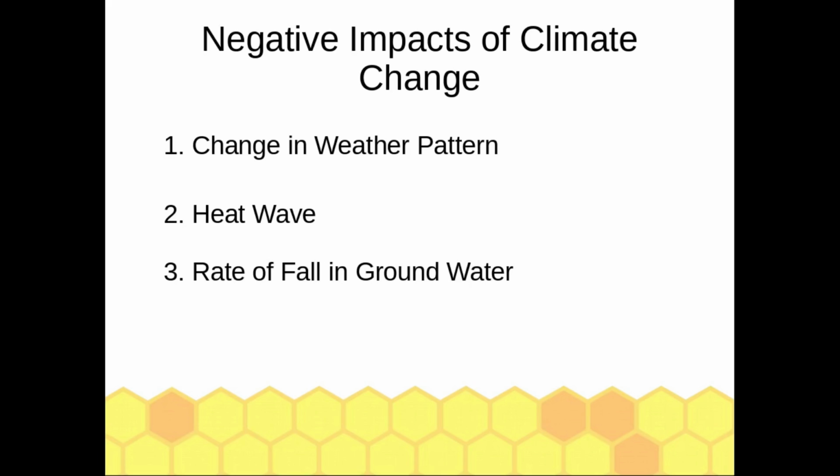Third is the rate of fall in groundwater. Due to droughts, the groundwater level is decreasing much faster than ever. In Punjab, more than 3/4 of the cultivable land is irrigated by tube wells, and the rest depends on canals and drains, due to which we are drawing much more water from the ground than is being recharged from the rain.